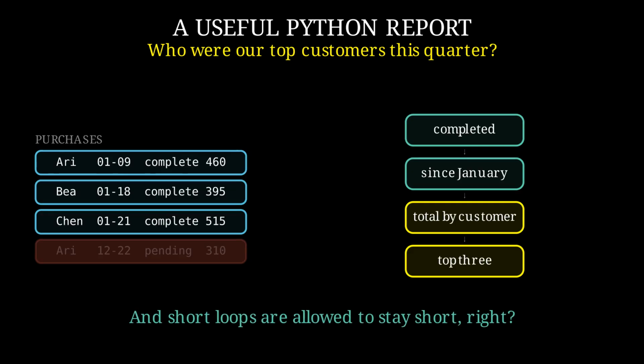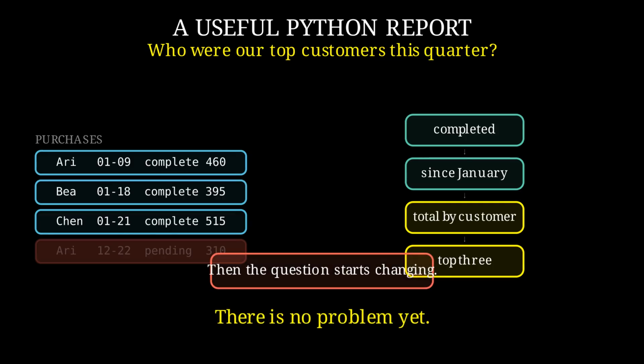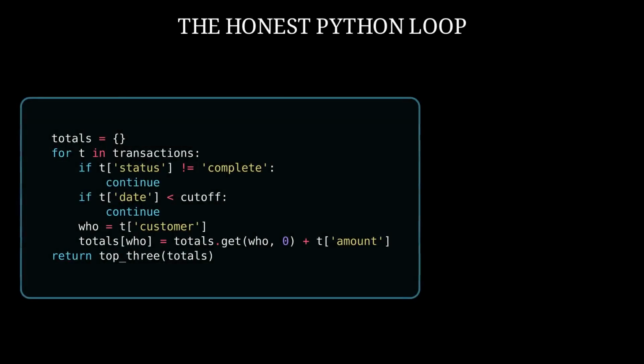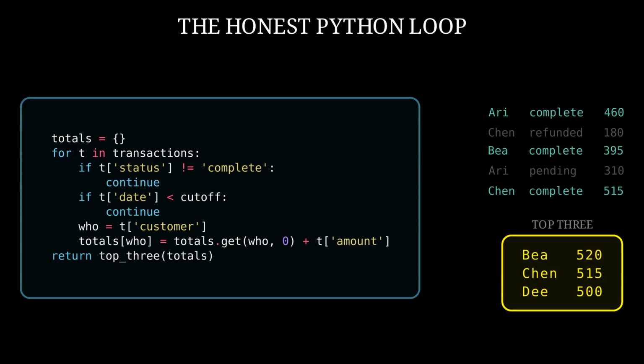And short loops are allowed to stay short, right? Exactly. This episode is not about declaring war on ordinary code. It is about noticing the moment when an ordinary program wants to become something else. The loop asks 2 questions of every transaction. Was it completed? Did it happen after the cutoff? If both answers are yes, add its amount to that customer's running total. Then sort those totals and keep 3.